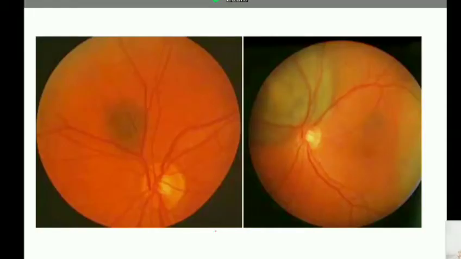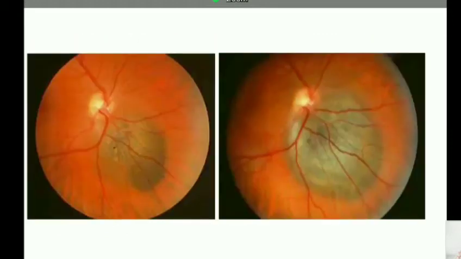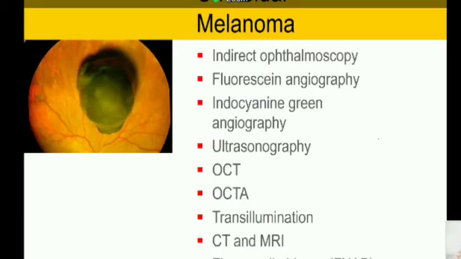Now, small melanomas can be very small. Like this patient looks as if he has a nevus. He doesn't have any features of a melanoma, but on follow-up, he did have a much larger lesion. So when you have a doubt, you should be very closely observing the patient and not lose the patient like this, where a patient can come with a much larger melanoma than he began with. A patient where there is orange pigmentation here became much larger later. So these are the patients where treatment has to be done very aggressively and early.